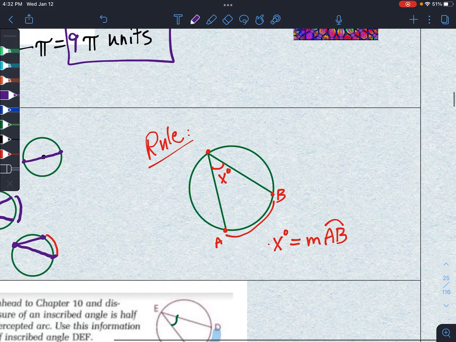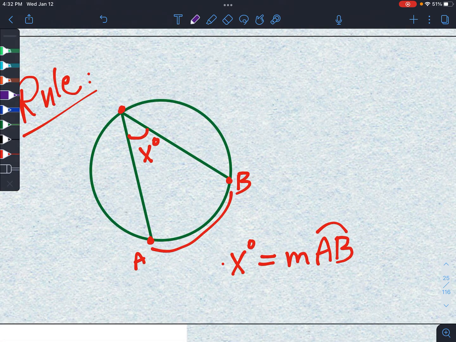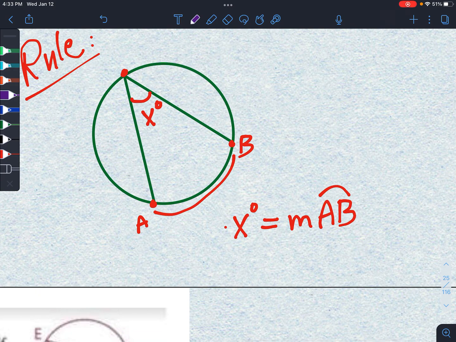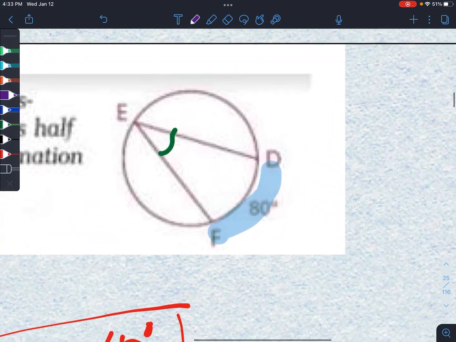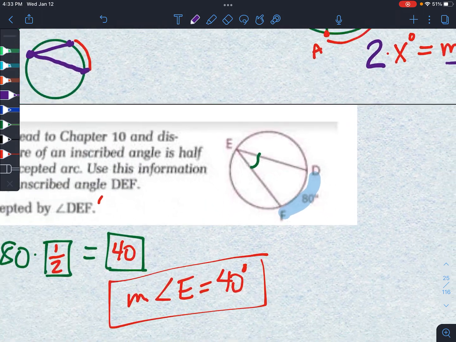Little rule that you have to know. Make sure this gets in your notes. There is a relationship between the intercepted arc and the inscribed angle. The relationship is that you would double the angle on the exterior to get the measure of the arc that's been intercepted. An example of that is this particular problem here, where they're giving us a circle.